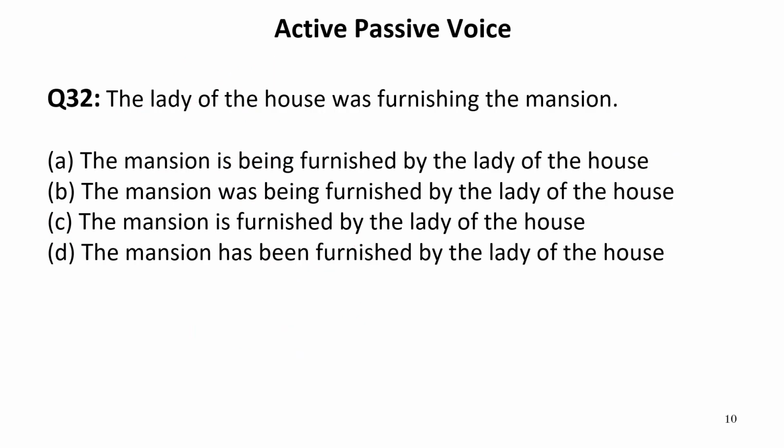The lady of the house was furnishing the mansion. Now it is written was furnishing. It means the given sentence is in past continuous tense. So when we convert a sentence of past continuous tense, we have to look for in our passive voice that there should be a word being in the options or the passive sentence. Now let us look for this word being in the given sentence.